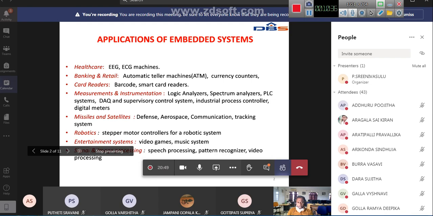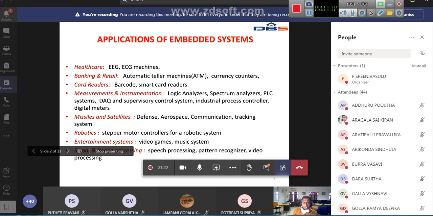Now signal and image processing, speech processing, pattern recognition. Pattern recognition means, now we set patterns on our mobile phone to open the phone, that is pattern recognition. Also, if you give some image, the embedded system identifies that this is a particular image. If you give a picture of some fruit, it identifies that this is a mango fruit, like that, and gives you that name. So that is called pattern recognition or image identification.